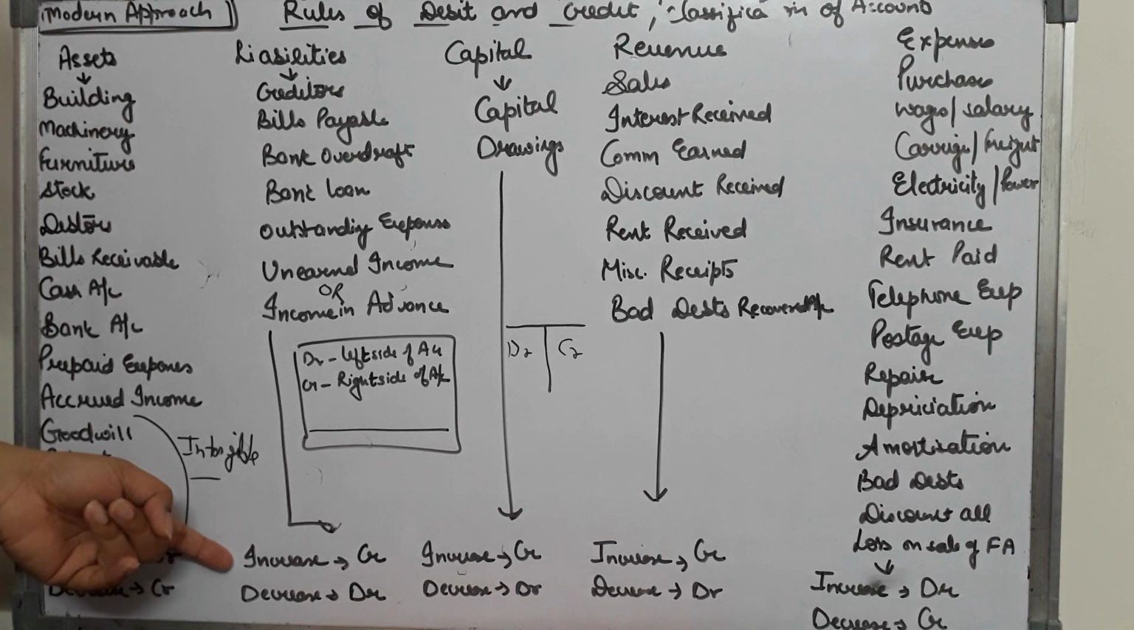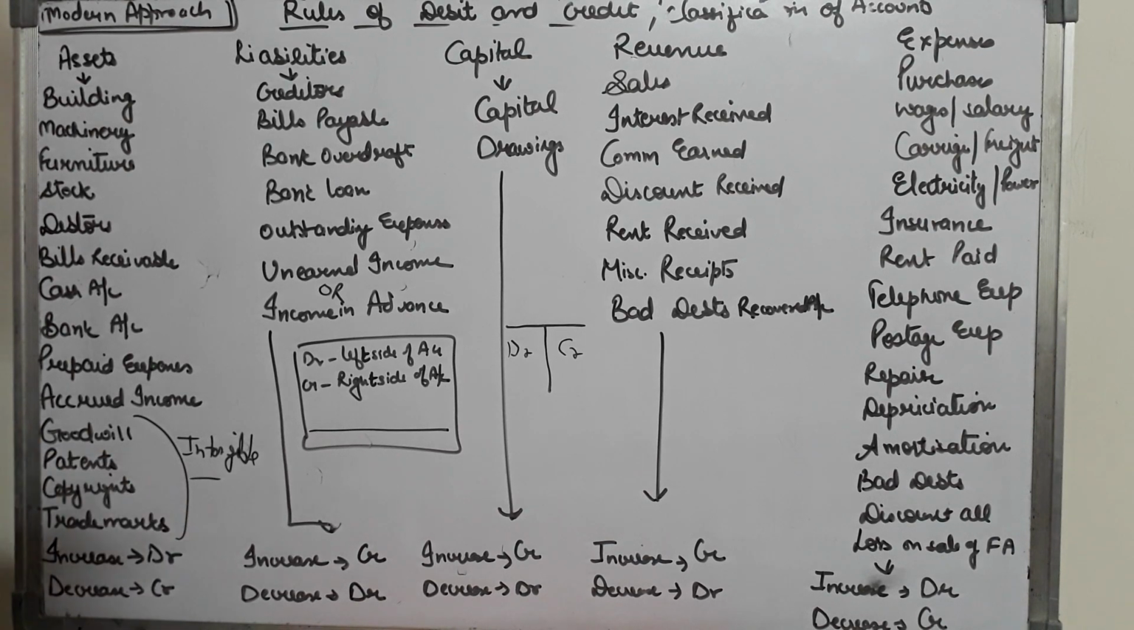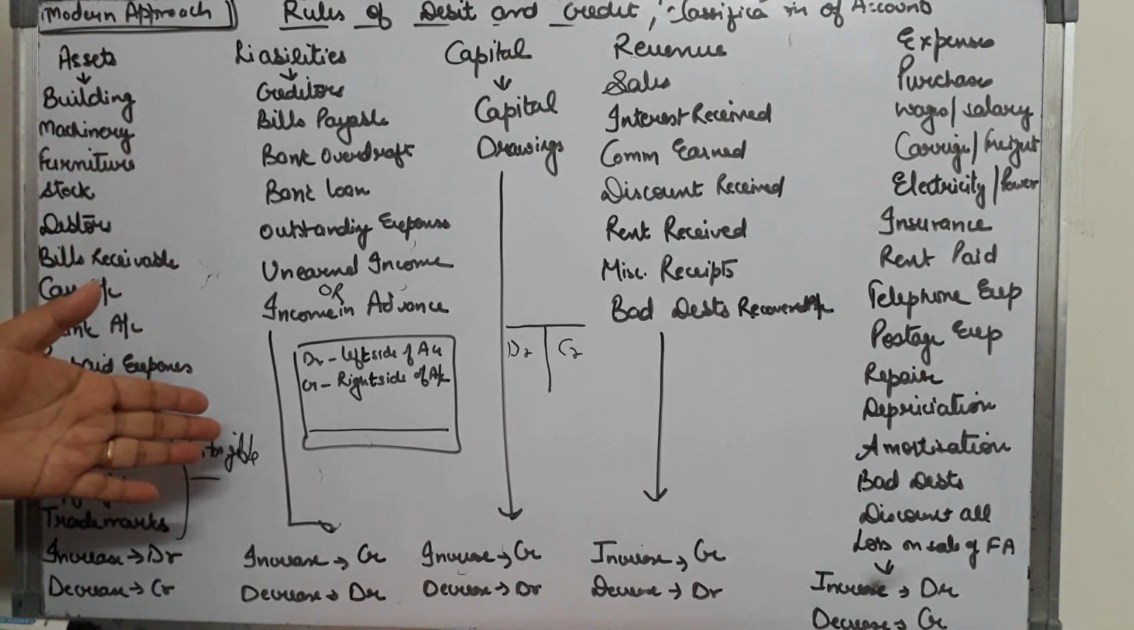So Mohan account, your liability account, will be credited. Similarly, when a bank loan is taken, it is increasing, so it will be credited. When you are repaying your bank loan, it is decreasing, so it will be debited. Or if we are repaying our creditor, the creditor will decrease, so it will be debited. So this is the rule for liabilities.